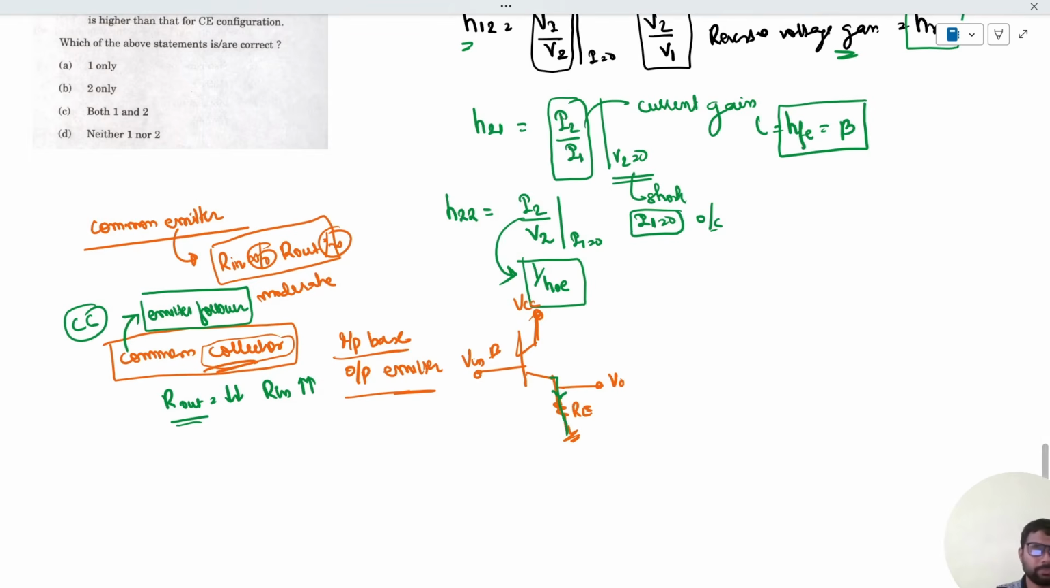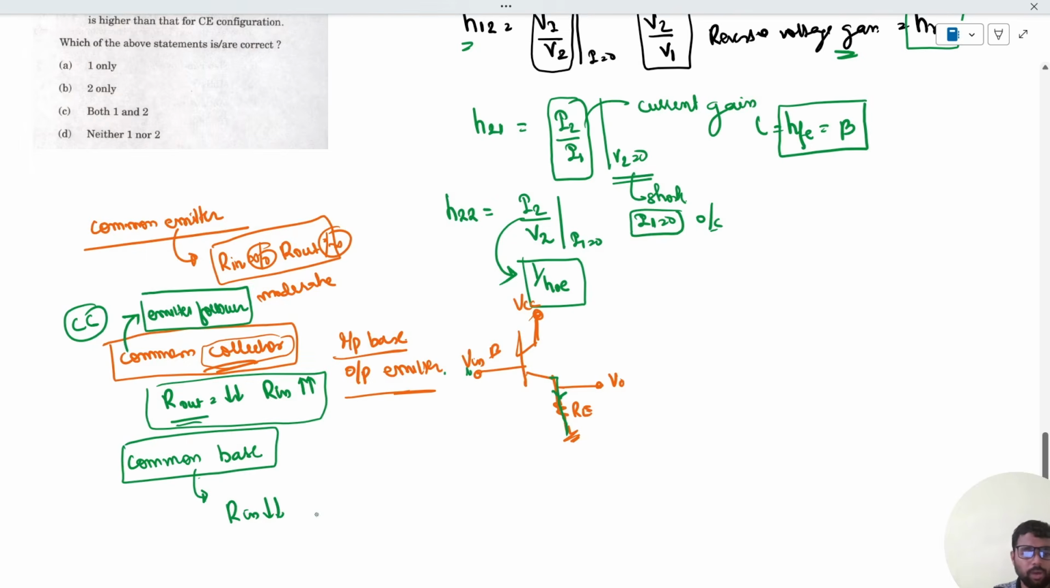Okay. Now in common base, we have input very small and our output is very high. So just remember that in common emitter, both are moderate: input resistance and output resistance are moderate. In common collector, we have taken the output from the emitter, so our output is very small and our input is very high. You can take it as infinity and zero. In common base, our input is very small, but our output is very high.